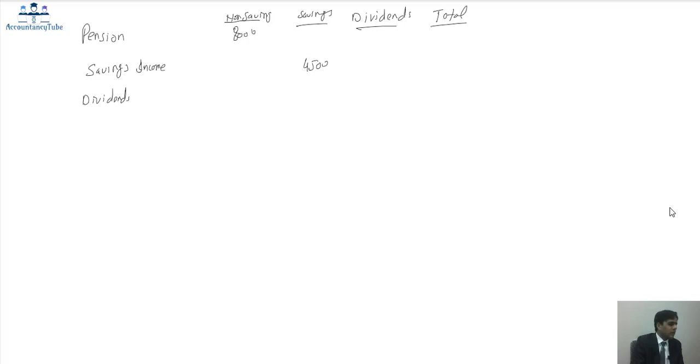Dividends of how much? £9,000. £9,000 of dividends, £4,500 of savings, £8,000 of pension. Altogether, how much? 21,500. Please make sure you redo these additions and subtractions because I'm doing it without a calculator. Okay. Total income.